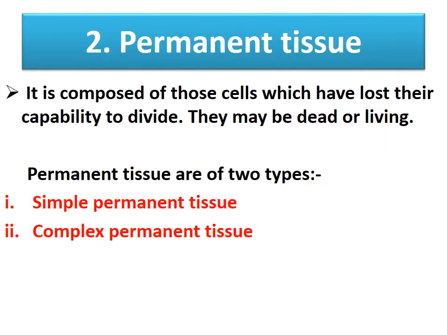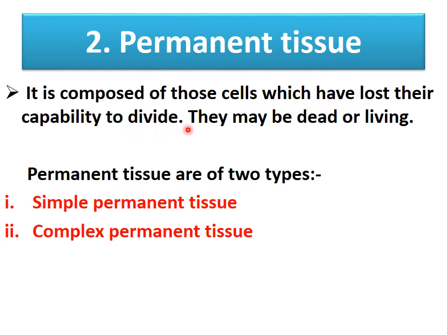Now the second type is permanent tissue. What do you mean by permanent tissue? In this tissue, the cells have lost the capability to divide, means they are not dividing. And in meristematic tissue, they were dividing. So what do you mean by permanent tissue?